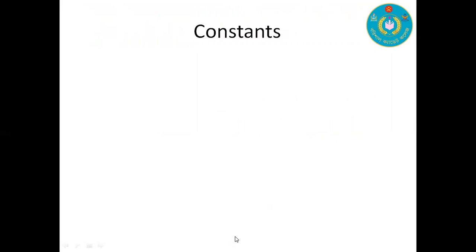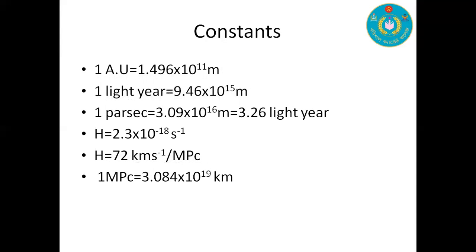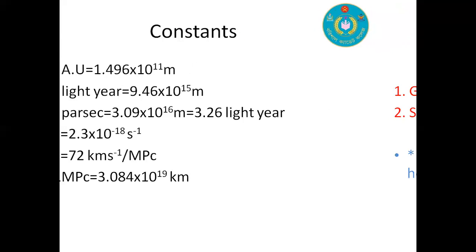To understand astronomy, you have to memorize some constants. These are 1 astronomical unit, 1 light year, 1 parsec, Hubble constant, and 1 megaparsec. You have to memorize all these constants to solve problems about this chapter.